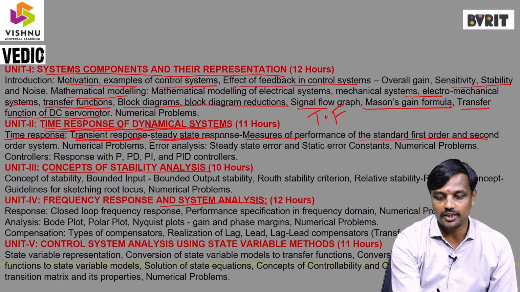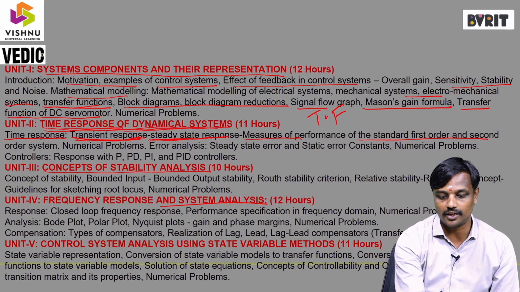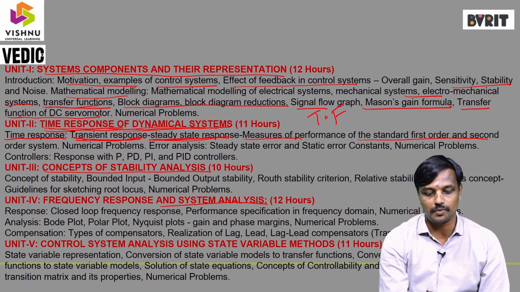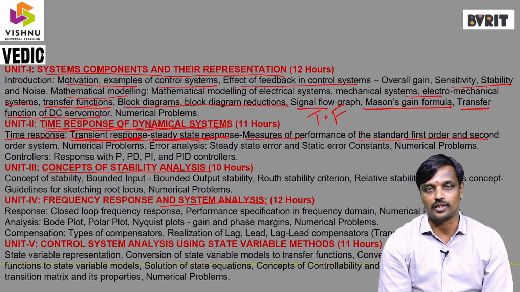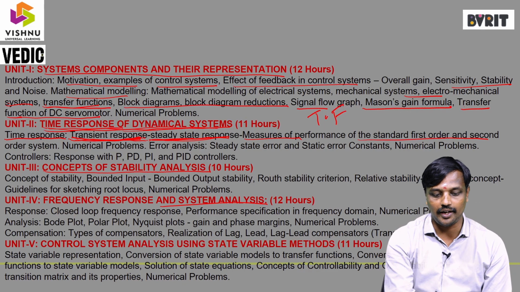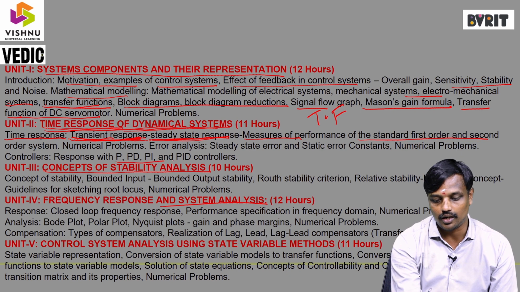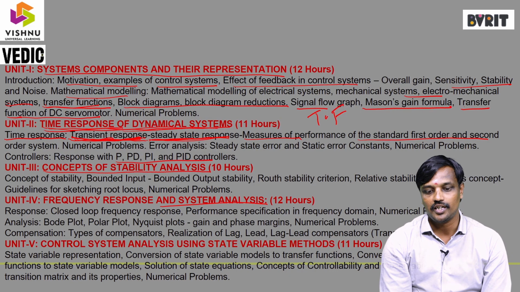The steady state response is the constant output we are getting. If any fluctuations or disturbance occurs in the output response, then it is called the transient response. If the system has a high transient response, by using different controllers or compensators, we can reduce the transient response of the system.